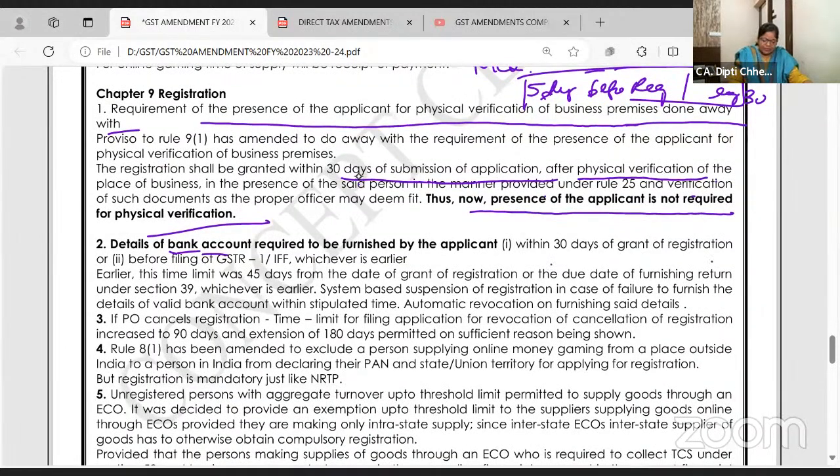Within 30 days of grant of registration or before filing of the GSTR 1. What is GSTR 1? Outward supply. If I don't file outward supply, you will not claim ITC. Whichever is earlier, you have to give the bank details. I want to repeat, within 30 days of the grant of registration or before filing of the GSTR1, whichever is earlier, bank details you have to give.